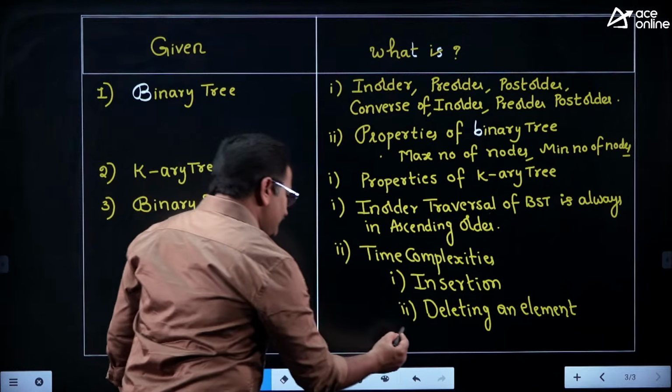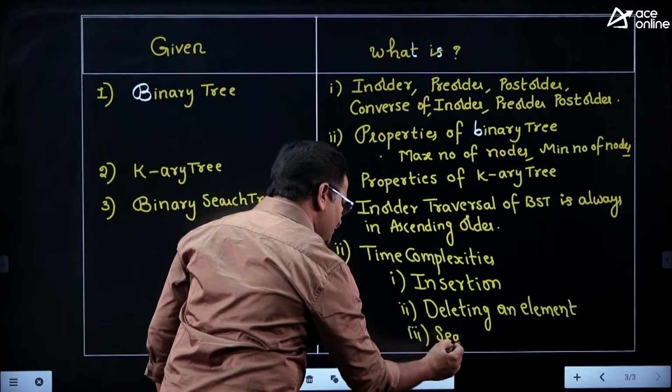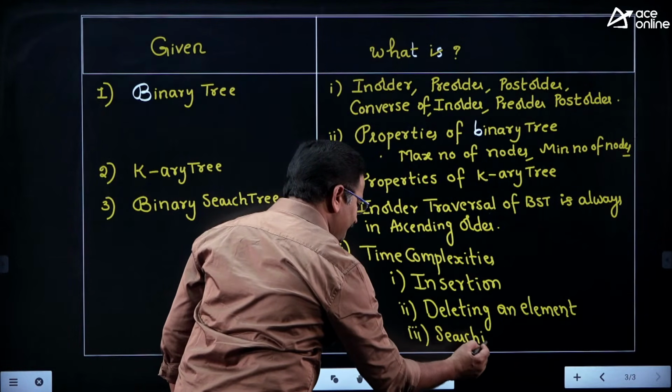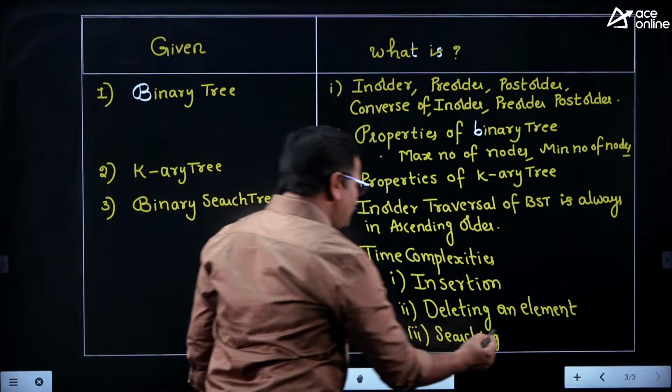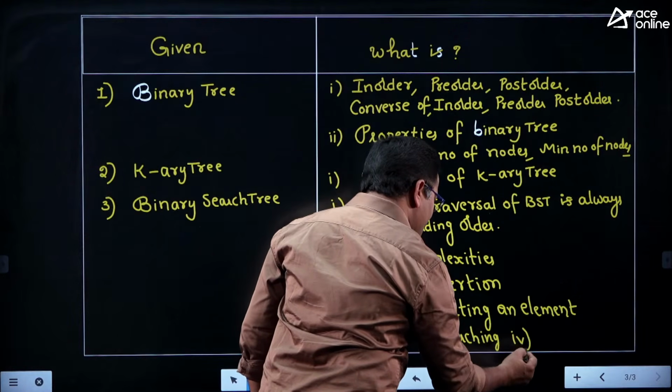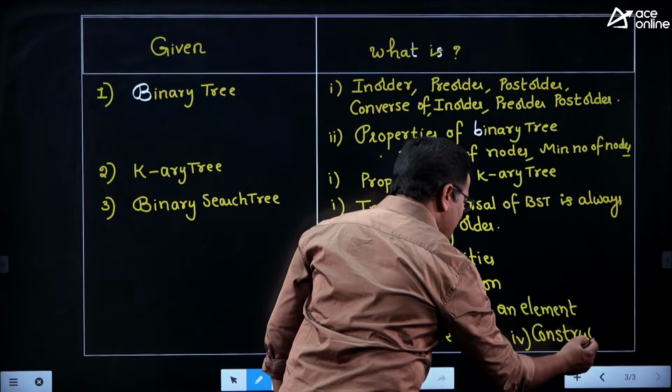Third one is searching an element from the binary search tree, how much time complexity will it take? Searching operation. And fourth one, friends, that is construction. Construction of binary search tree, how much time complexity will it take?